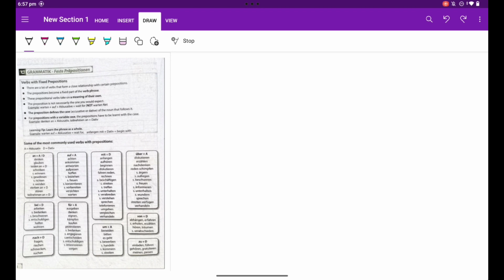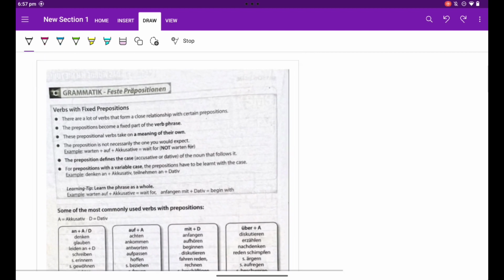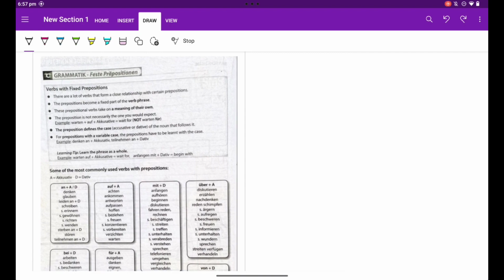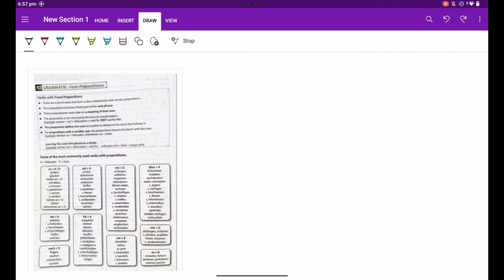Today we are going to deal with 9th class German. The first topic of the half yearly examination is Feste Präpositionen. We are going to read first of all the rule page, which is very important for everyone to know.